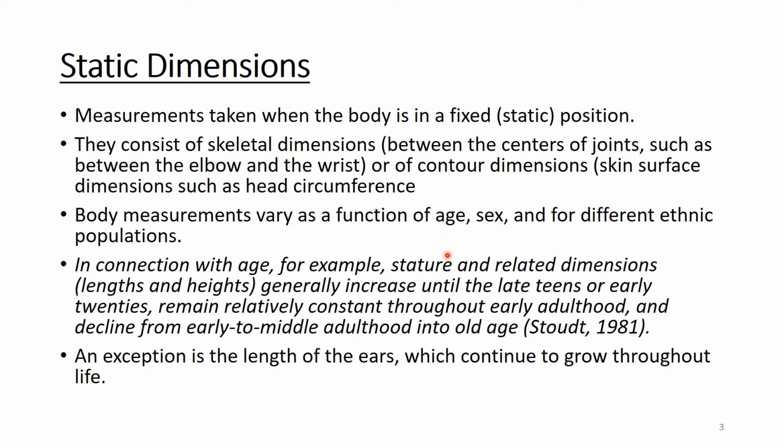This is also stated by Strout in 1981. He tells that in connection with age, the stature and related dimensions, that is lengths and heights, generally increase until the late teens or early 20s, which is our growth time, and remain relatively constant throughout early adulthood, and decline from early to middle adulthood into old age.